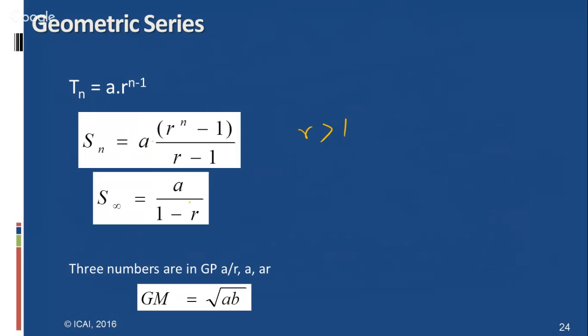If this is an infinite series, the sum of the infinite series is a by 1 minus r. And if we want to take three numbers in GP, we arrange them as a by r, a, a r. Then the geometric mean is square root of ab.